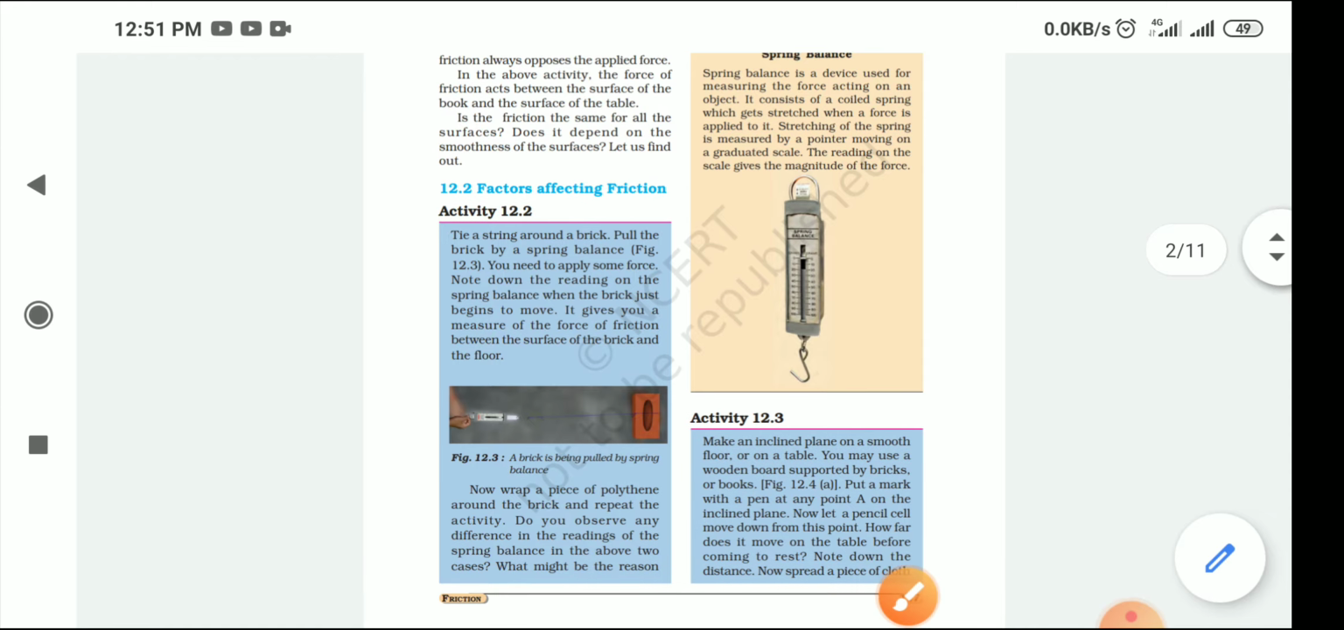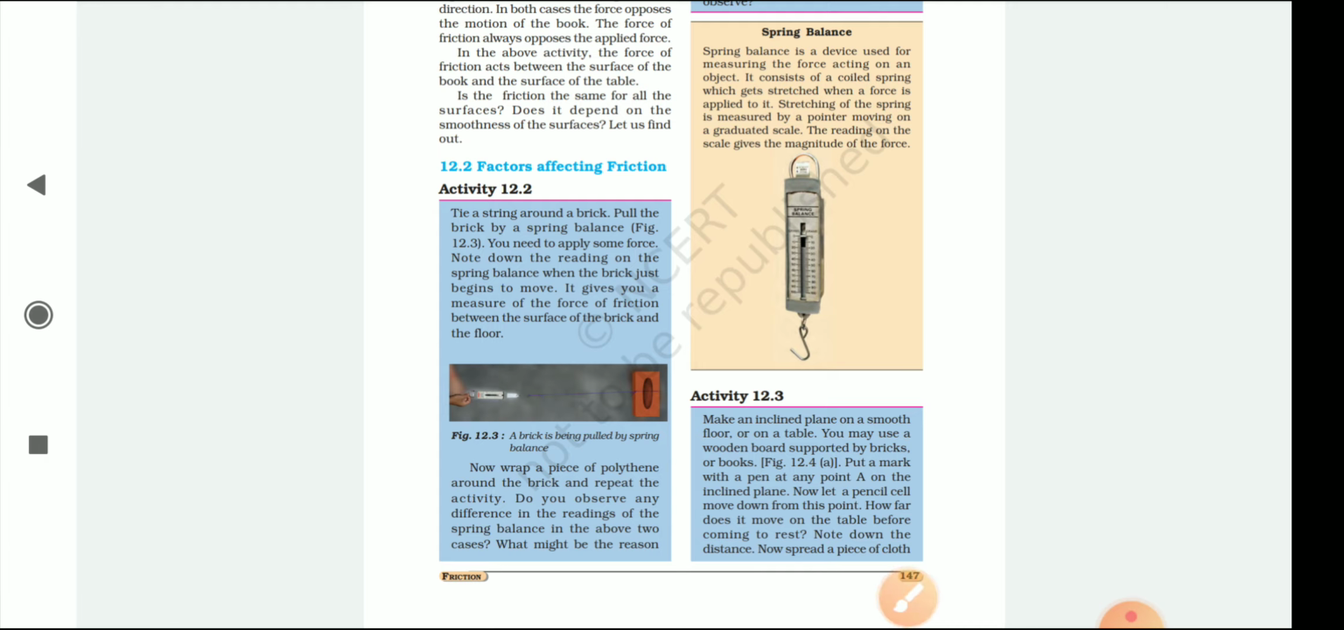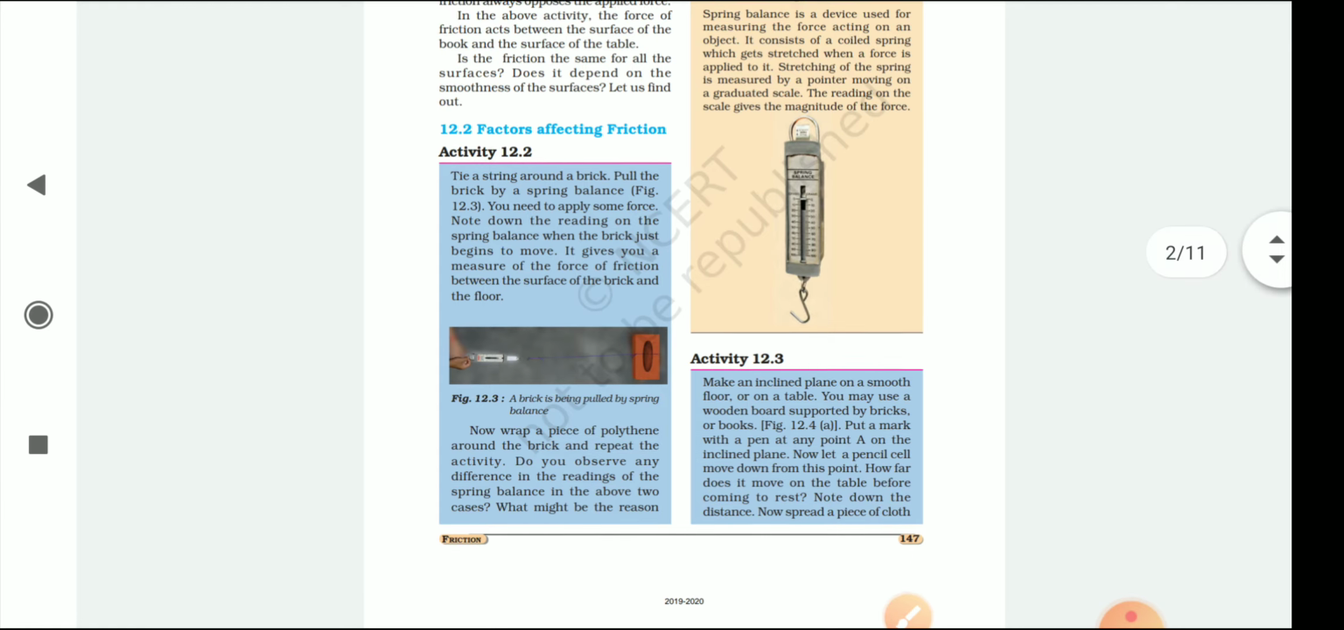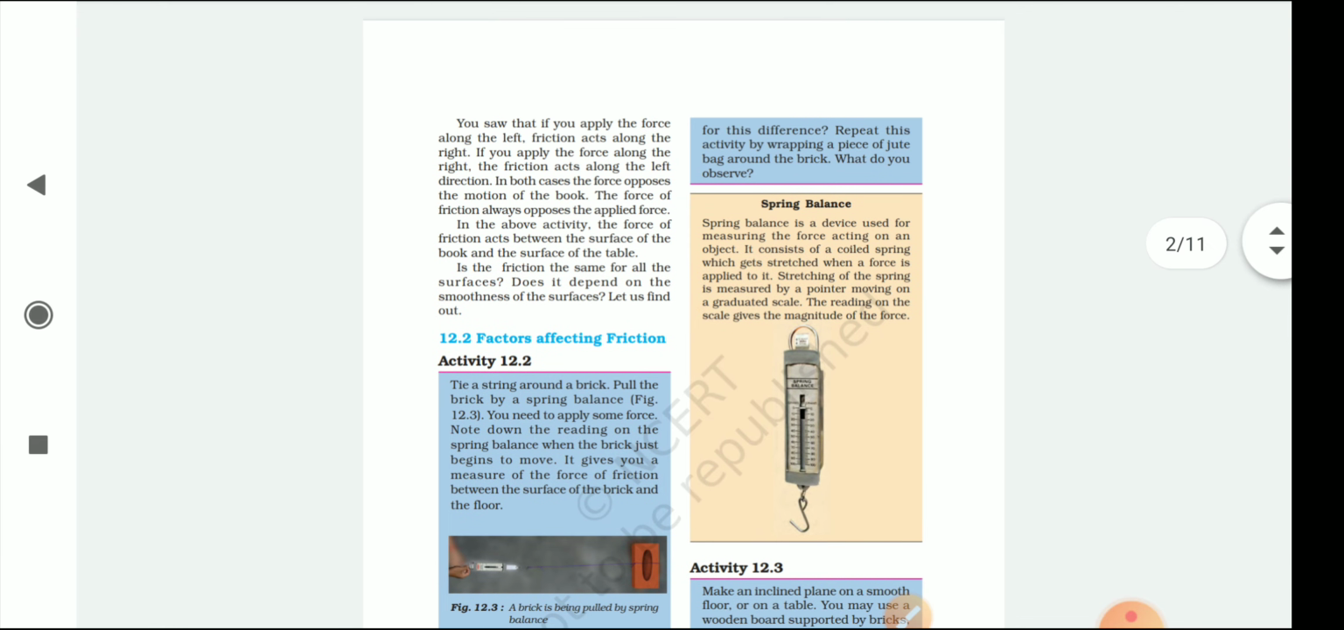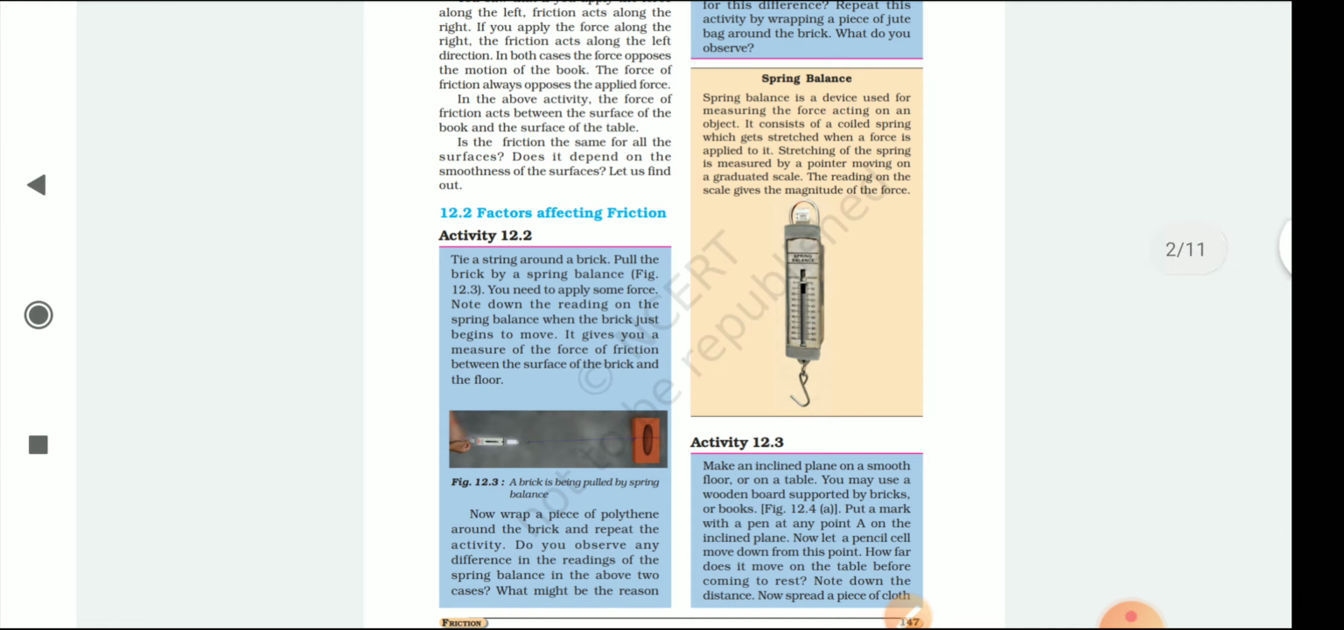Now, what are the factors that affect friction? There are a lot of factors. This is the spring balance, a device used for measuring the force acting on an object. It consists of a coiled spring which gets stretched when a force is applied to it. The stretch of the spring is measured by the pointer moving on a graduated scale. The reading on the scale gives the magnitude of the force.